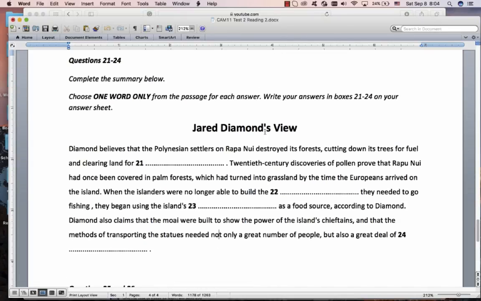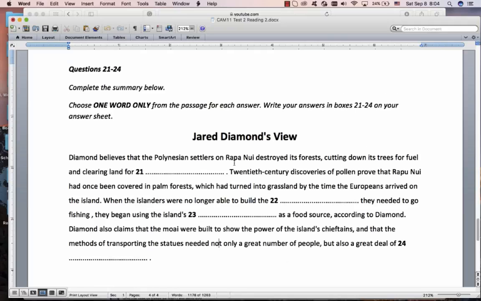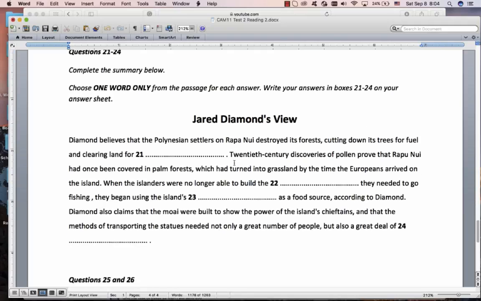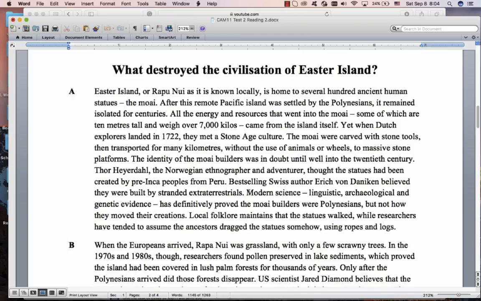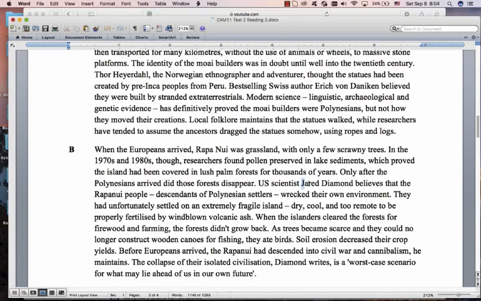Why? Because the information that you learn here will help you with matching headings. It will help you with 1 or maybe 2 of these paragraphs. So let's do this one first. So immediately we need to find Jared Diamond's view. Scan, scan, scan. And we see Jared Diamond over there.